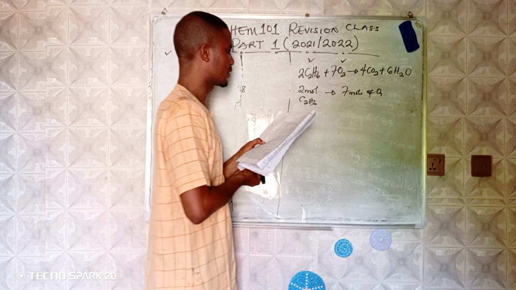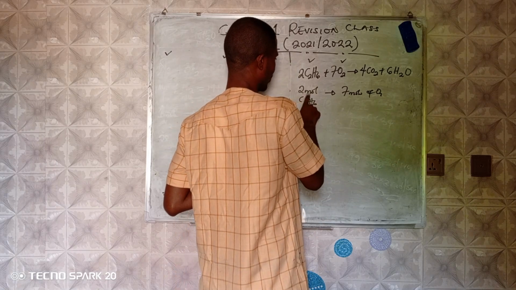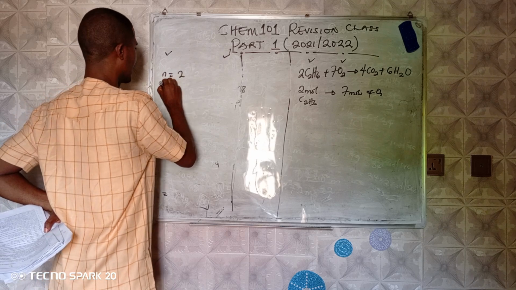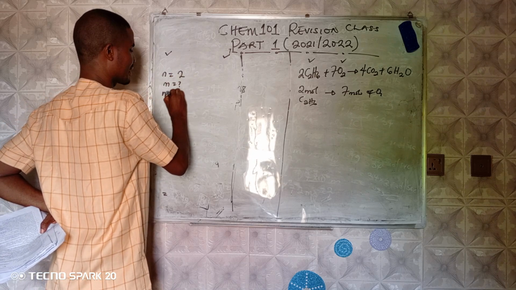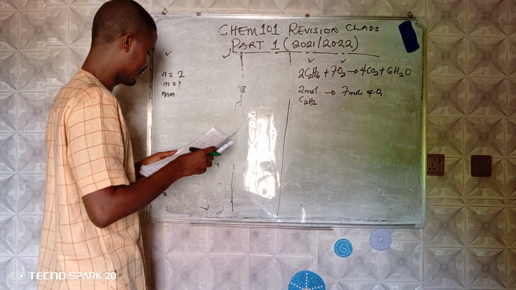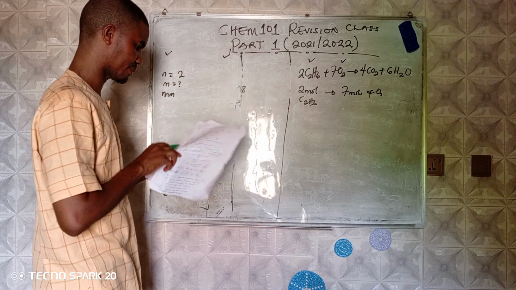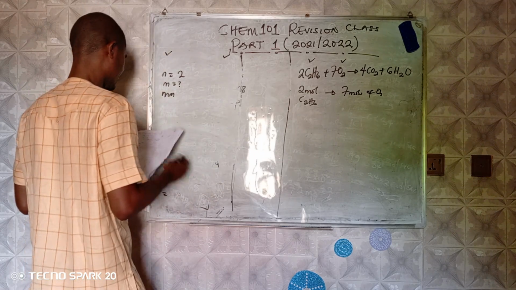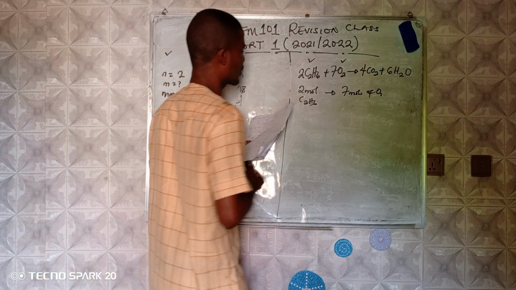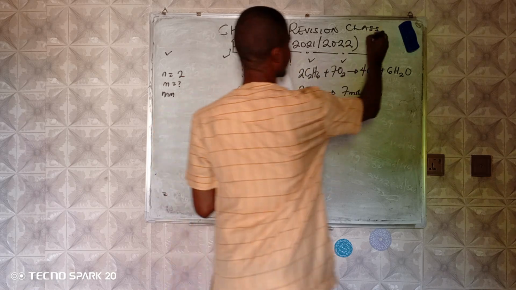Now, the question says how many grams of ethane are required to react with 28 moles, so we have to convert this to grams. If 2 moles here, the grams will be what now? Remember that N there is now 2. We don't have our mass yet, while the molar mass of ethane there will be, let's see, 12 times 2 is 24, 24 plus 6.